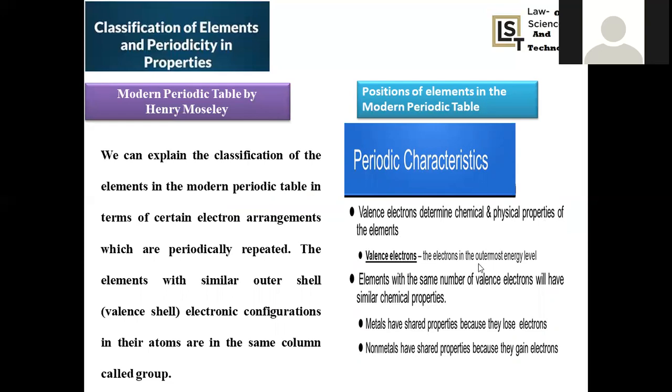Valency electrons are the electrons present in the outermost energy level. So if you take hydrogen, for example, how many electrons are there? Only one electron. What will be the outer shell for that one? 1s is the outer shell. Then what will be the valency electron configuration? 1s1. In this manner, for any element, the outermost energy level is regarded as the valency shell, and the electrons present in the valency shell are called valency electrons. Elements with the same number of valency electrons will have similar chemical properties.